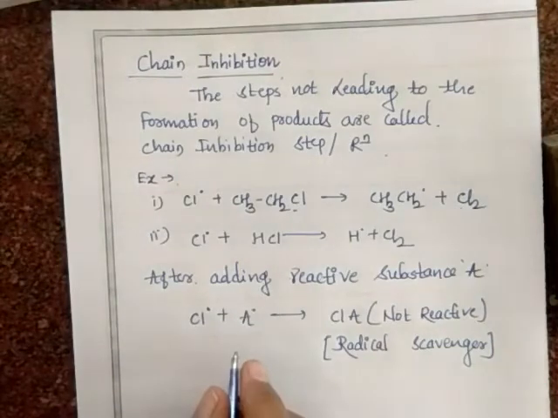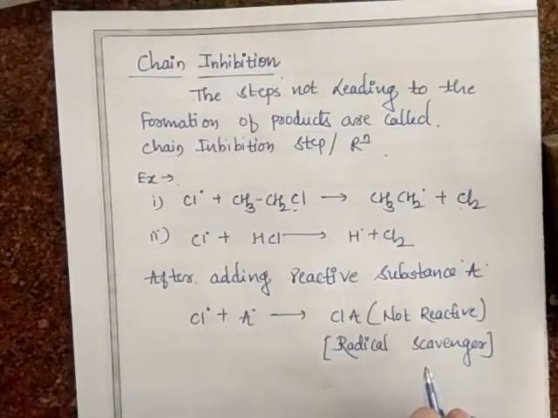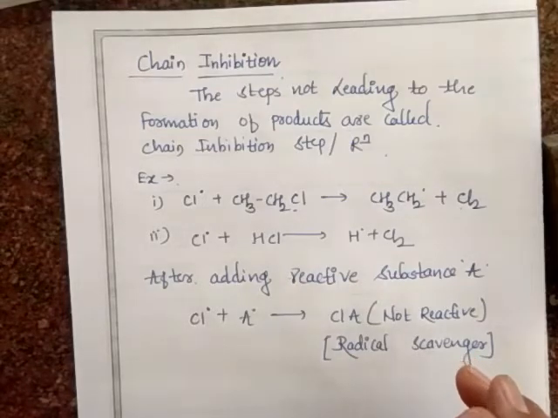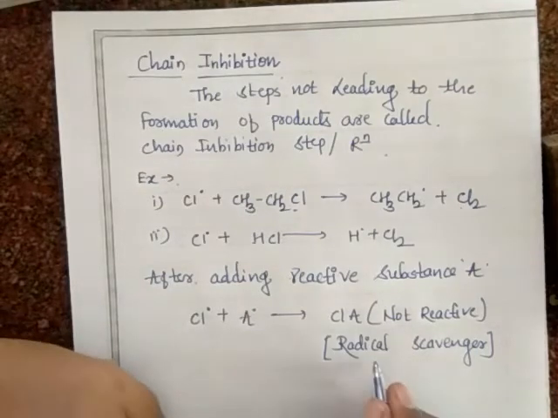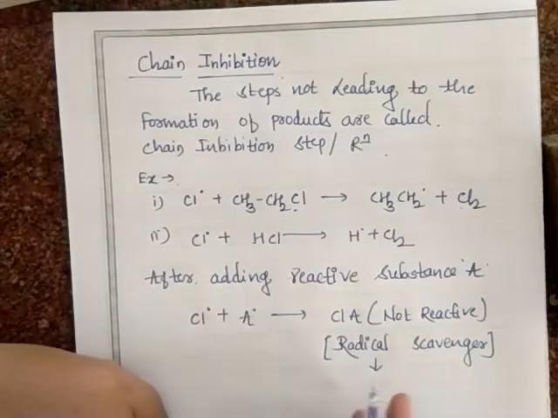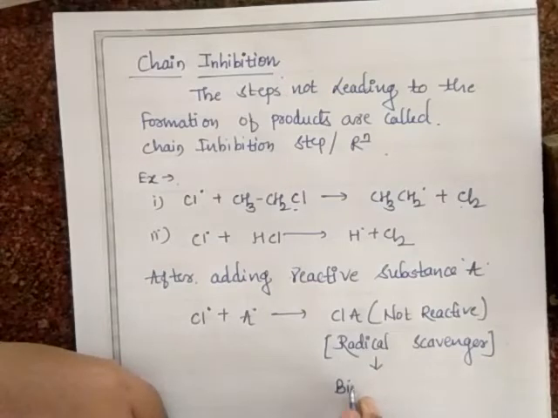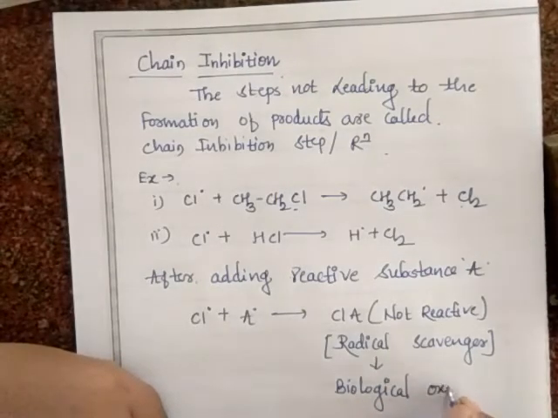So the species A is often called a radical scavenger. In the food industry, this radical scavenger is added to prevent spoilage due to oxidation, and these are called biological oxidants. We have already seen this term. Why do we call it a biological oxidant?